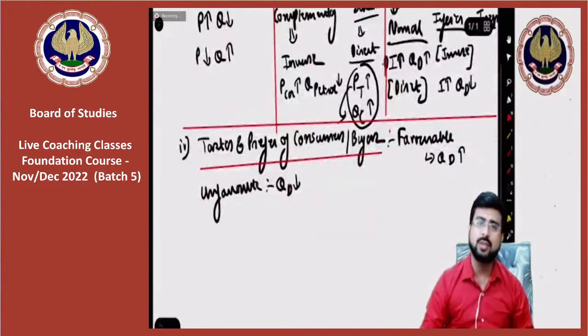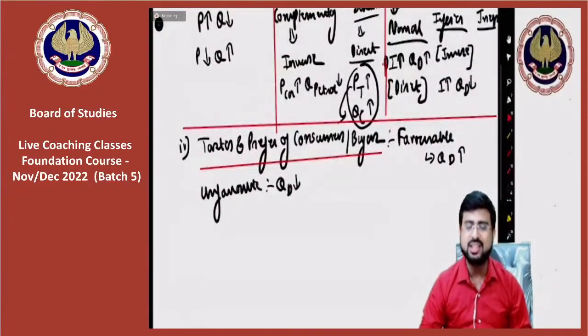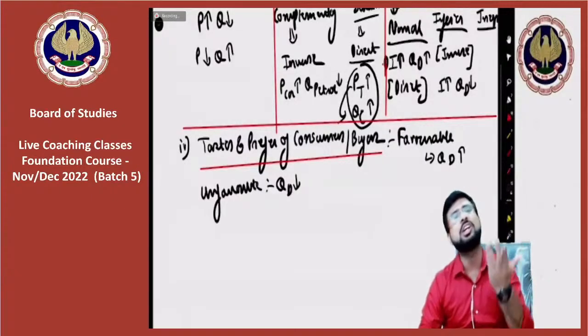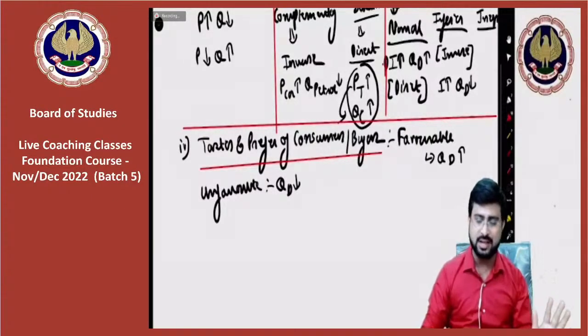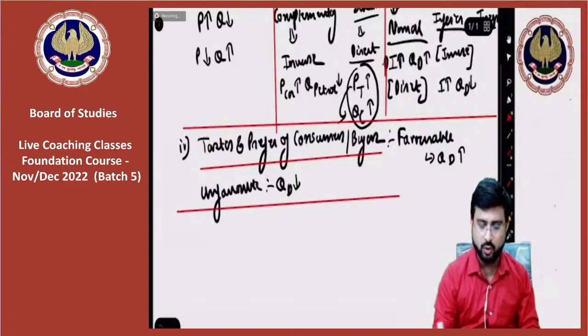Tastes and preferences point we have discussed. It basically tells us that if you have a favorable impact, then the quantity demanded will rise, and in tastes and preferences, if the consumers don't like, the quantity demanded will fall. As simple as that. Okay, now moving on to the next point.